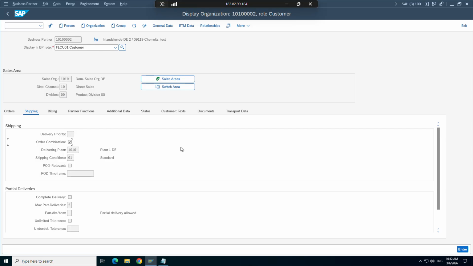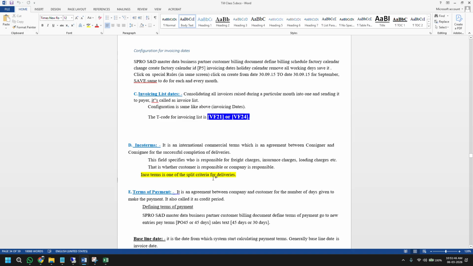So even though the orders belong to me, there are different terms and conditions, so those orders cannot be merged. It's very simple, because Tata Steel or the company will also say, no boss, I cannot merge these orders, because for one order you're asking me to deliver goods in Chennai, and for the other order in some other city. So how can I ship in one truck and how can I merge those deliveries? The freight and everything will be different. So this is what it has written here. The Incoterm is also one of the split criteria. Split criteria of delivery means when you try to create a single delivery, it will automatically split and create two deliveries. It cannot be merged if the Incoterm is different.